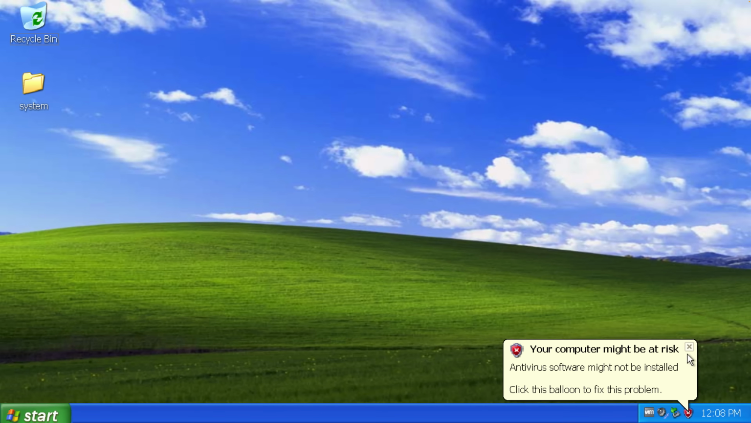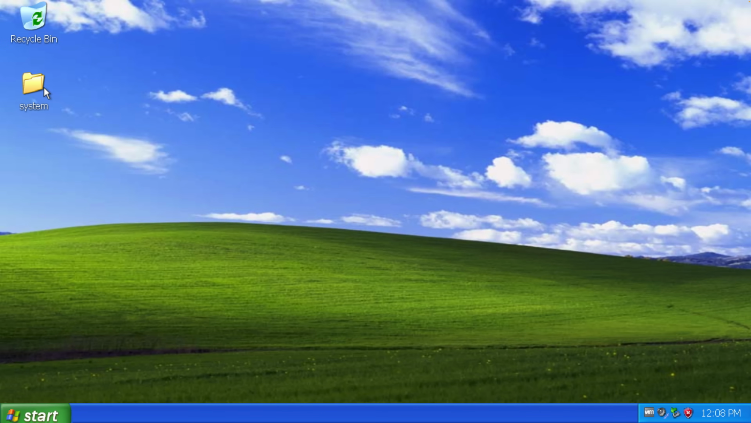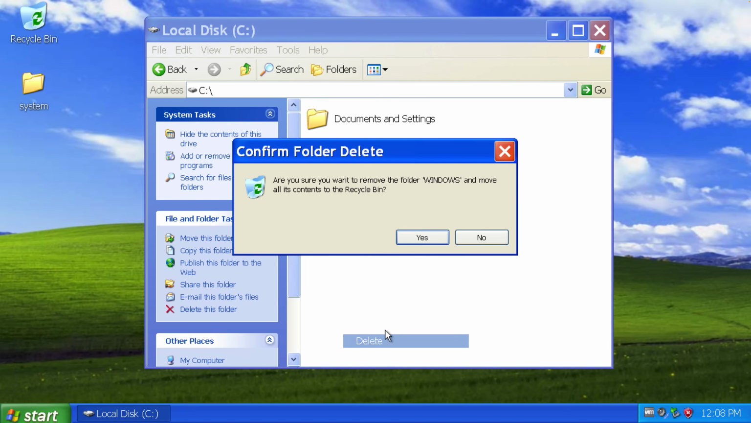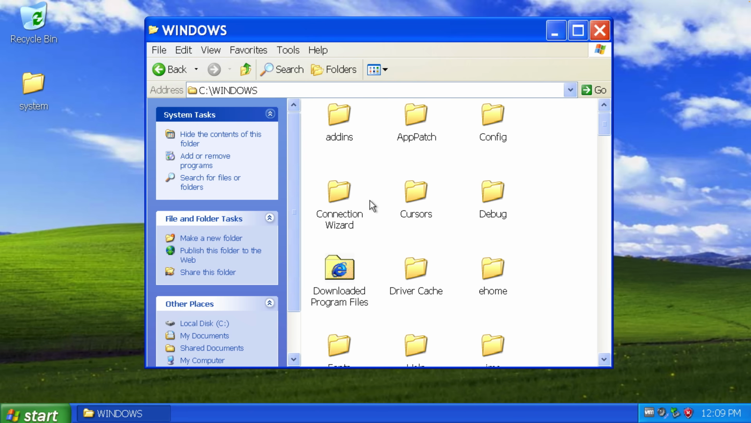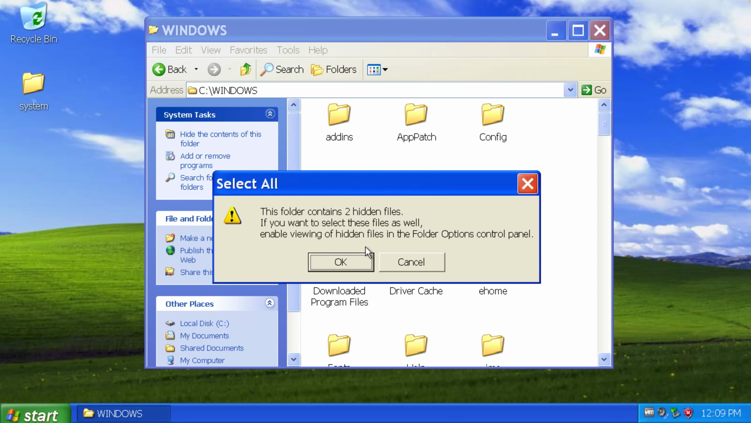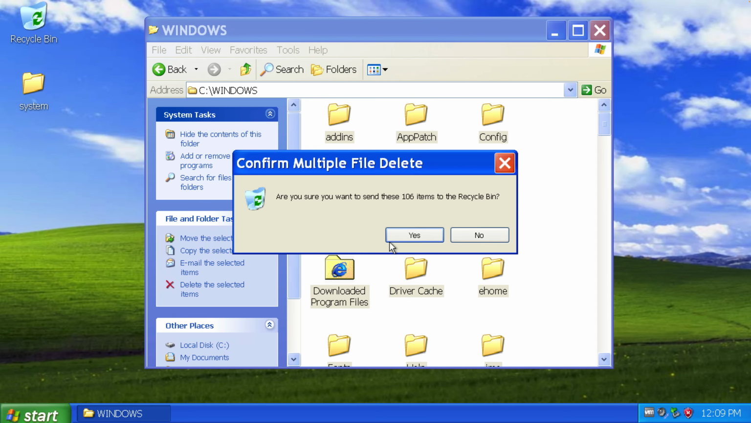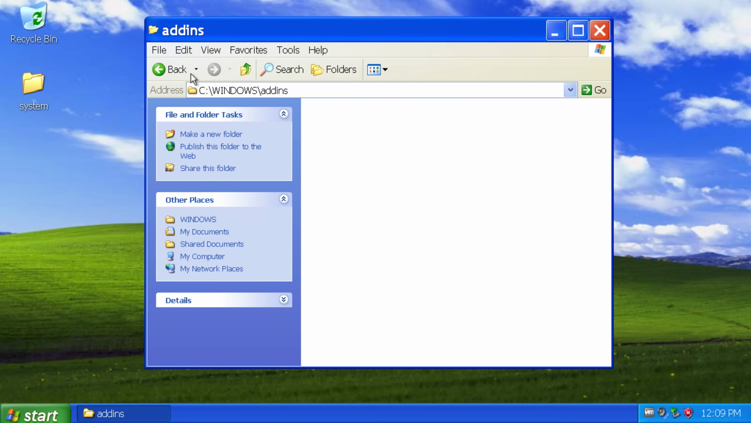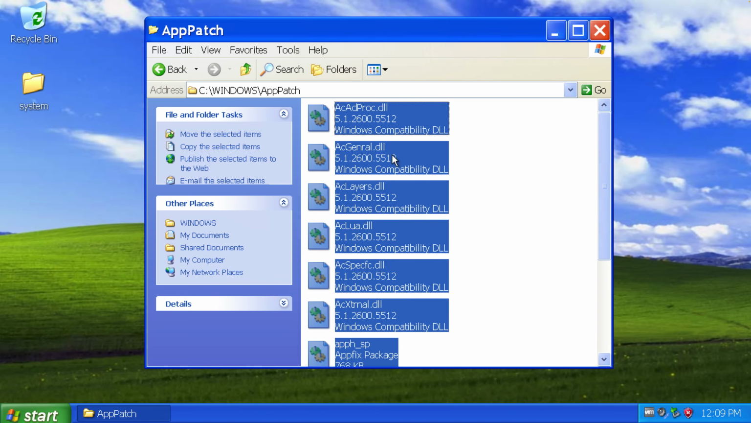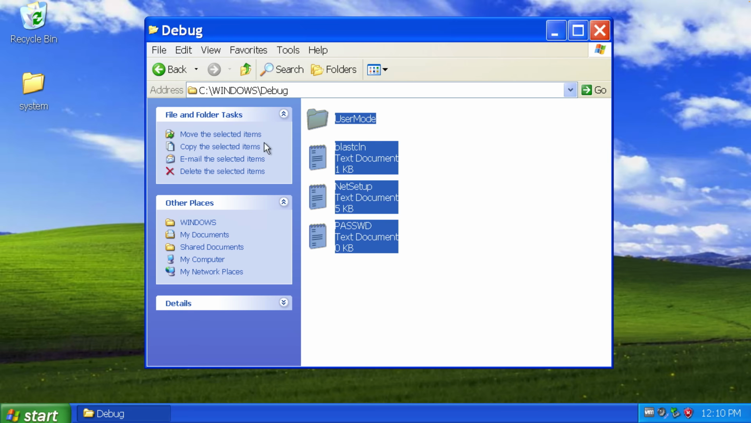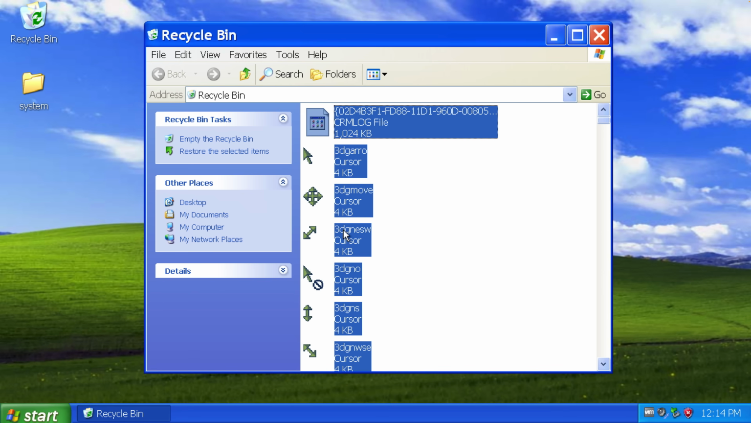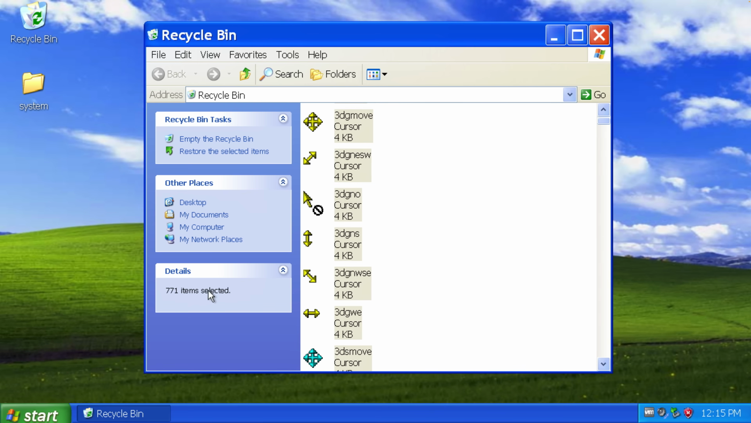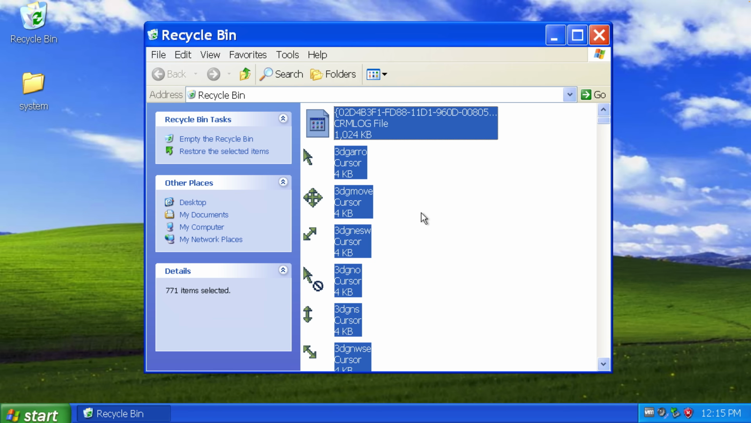Windows XP. Your computer might be at risk. Oh yes. My Computer, local disk, Windows. Let's try to delete it like this. Yes. Okay, and now it doesn't work. Let's then go inside of it and select everything and delete. And we have like 2 items only. And now let's go inside of every single folder and delete whatever is left. So I have actually managed to delete how many items more, it doesn't say. Okay, so we have 771 items, which I have just gotten rid of.